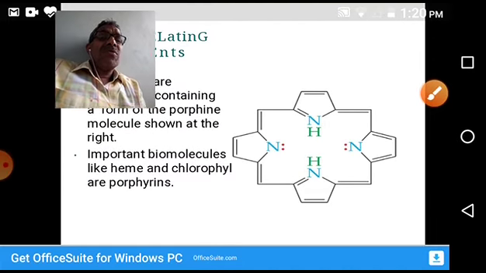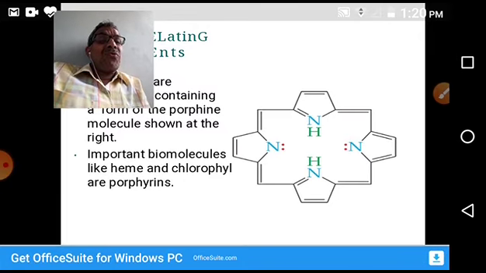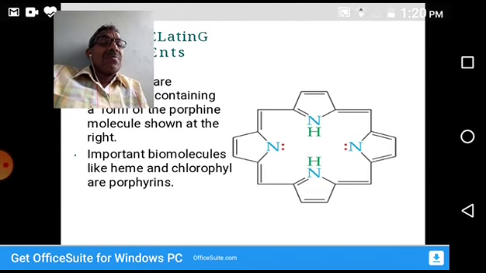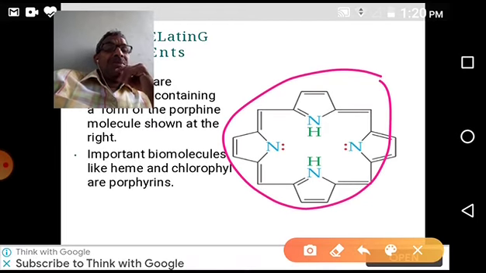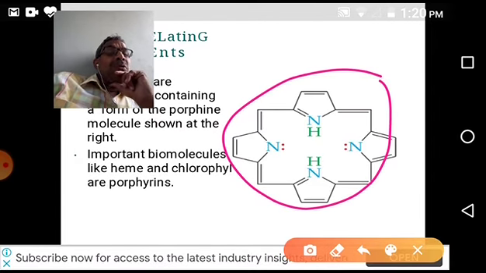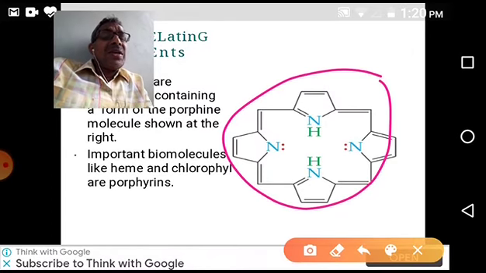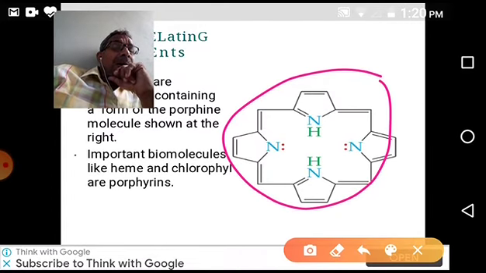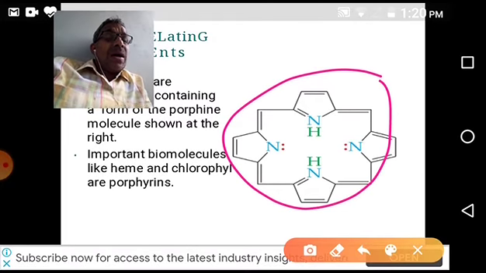You see more examples for chelates. You see this is a porphyrin structure. We see it in biomolecules like chlorophyll, hemoglobin, and vitamin B12, cyanocobalamin. In these biomolecules, we see this type of porphyrin structure. Even though it has four nitrogen atoms, it can donate only two electron pairs.